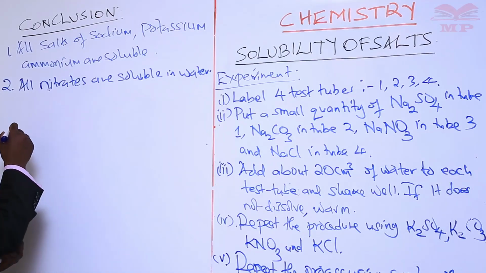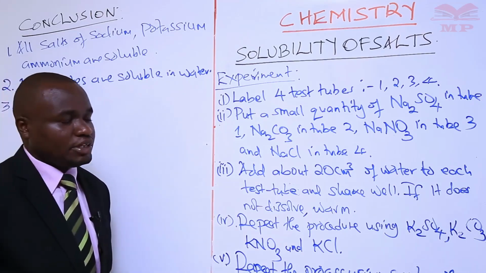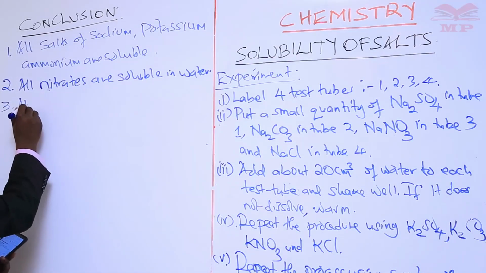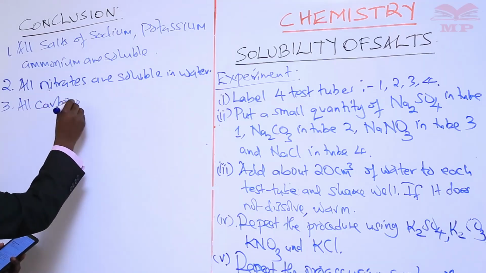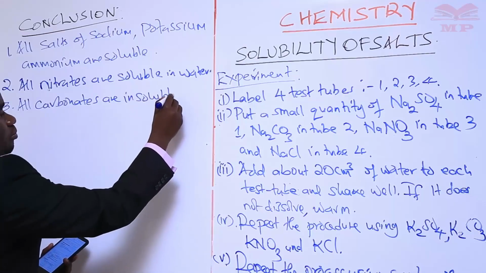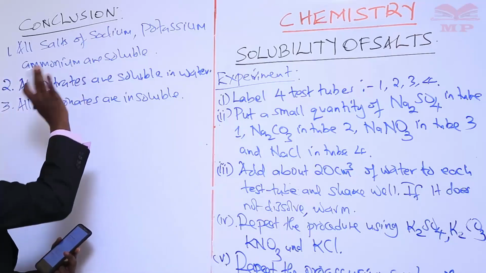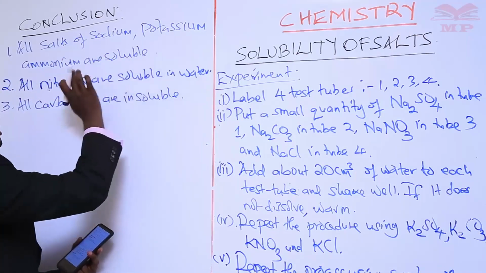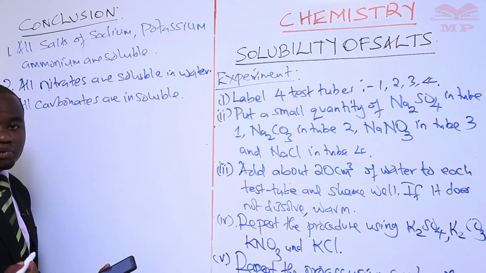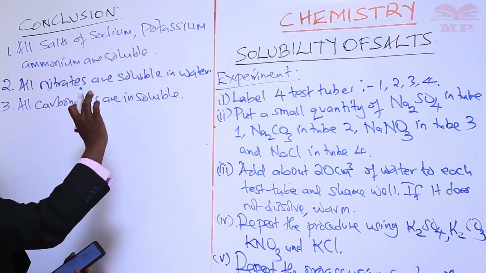Our third point about conclusion is coming from carbonates. We have said earlier that all carbonates are insoluble. That's the point we are repeating, that all carbonates are insoluble. But there is an exception. Remember earlier on we said that any salt of sodium, potassium or ammonium is soluble. But here we are saying all carbonates are insoluble. That means we have some carbonates which are soluble, and these are the carbonates of sodium, potassium, ammonium.